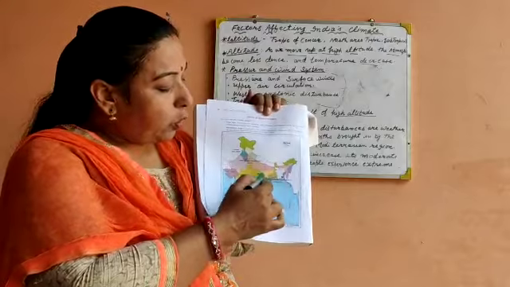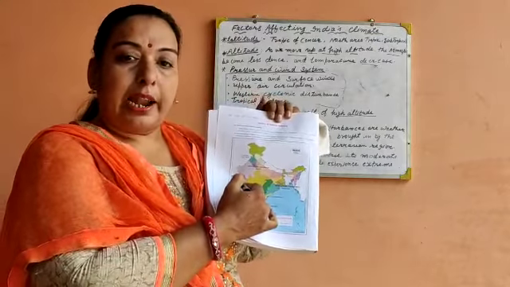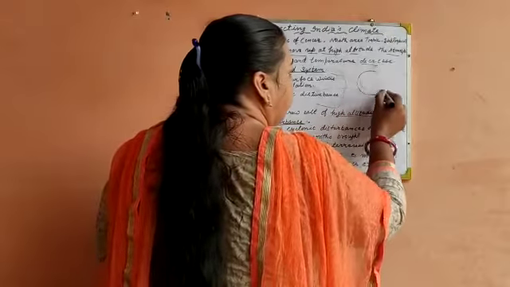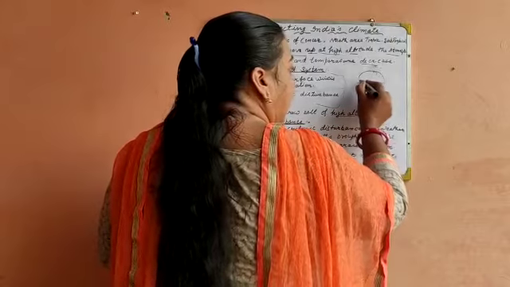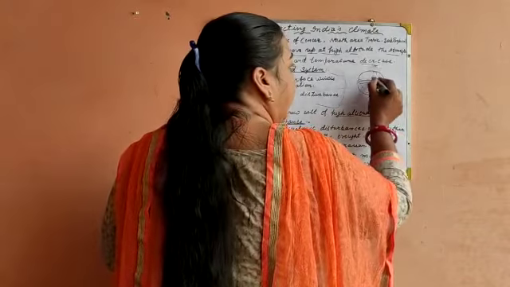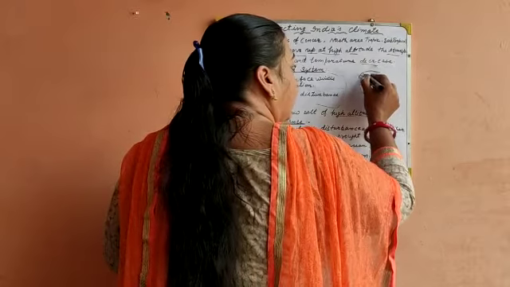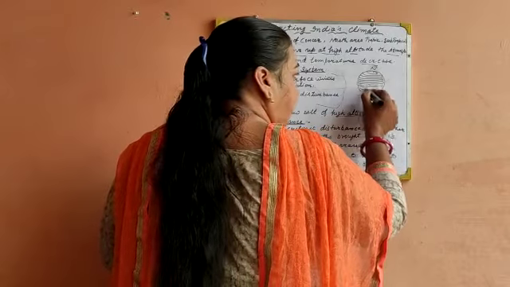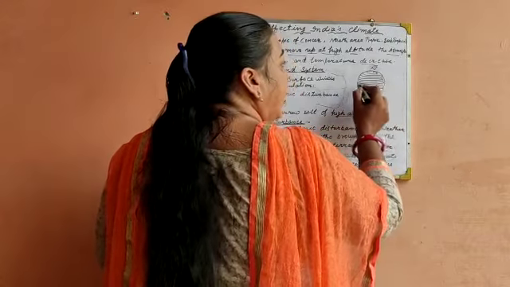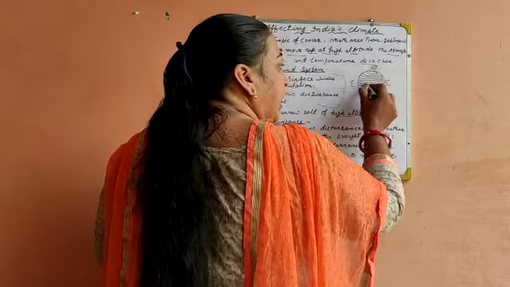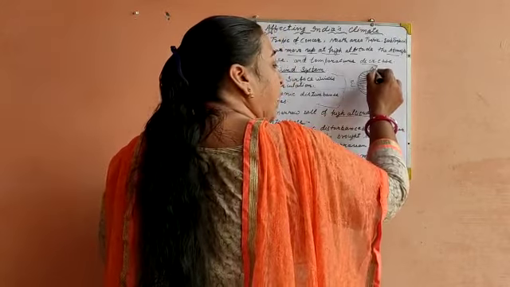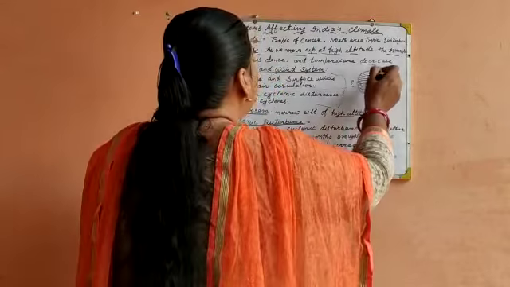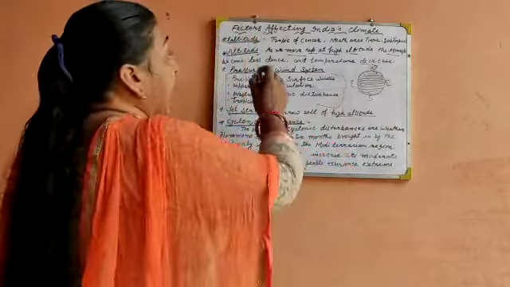But what is the role of the equator in latitude? Let's understand here. This is our earth and this is the equator. As we move away from the equator to the poles, here is the north pole and here is the south pole. As we go from the equator toward the north pole, the temperature decreases. So this is latitude.